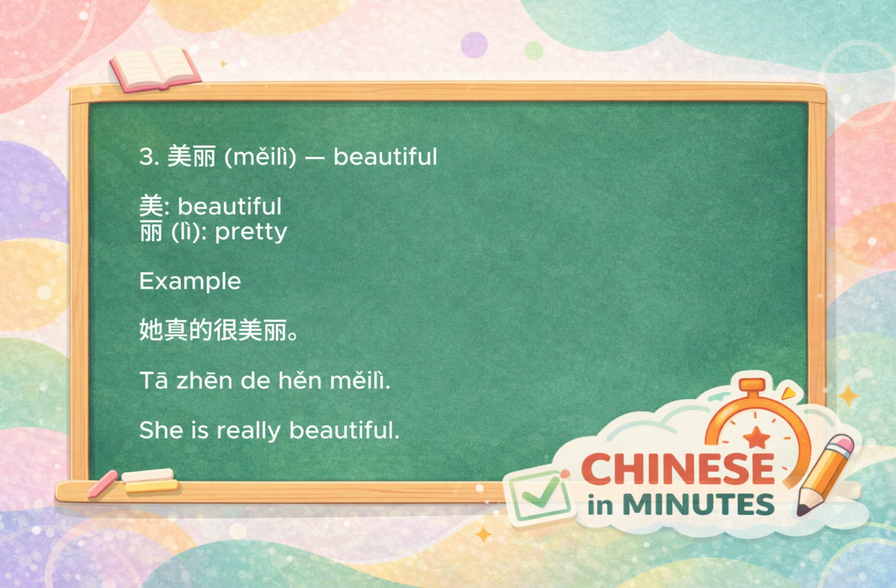Now, let's move into the beauty meaning. 美丽 means beautiful. Mei is beauty. Li also means pretty. So together, it's like double beauty, which makes it sound a bit stronger and more formal. For example, 她真的很美丽. She's really beautiful.